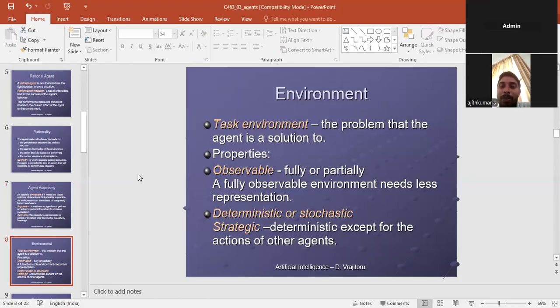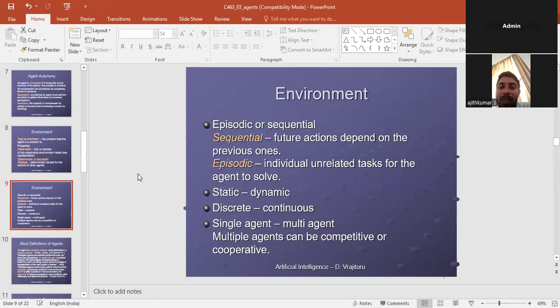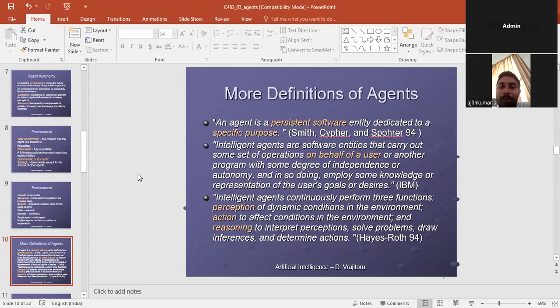The next, environment. The task is the problem that the agent is the solution to. The properties: observable, fully observable environment, after reducing the representation. Then next, strategic: it expects the actions of other agents. Then sequential, static, discrete, single agent, multiple agent, which can be competitive or cooperative.